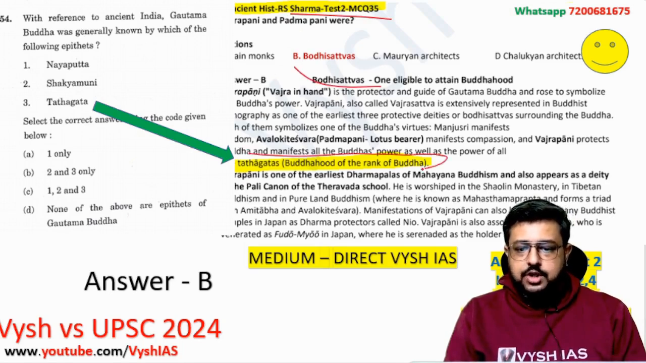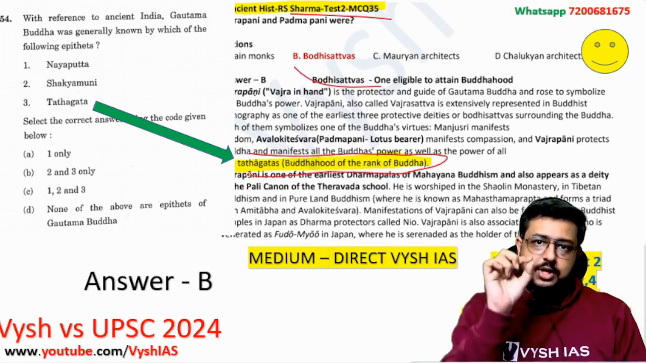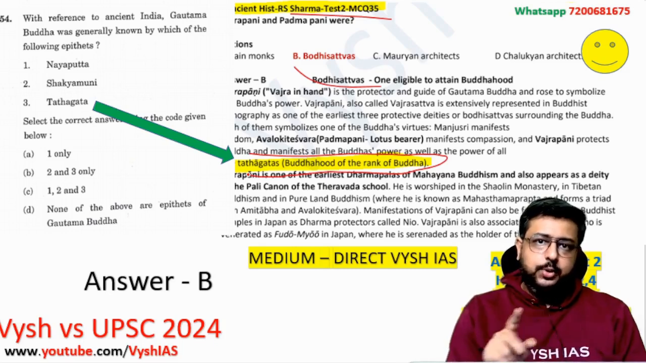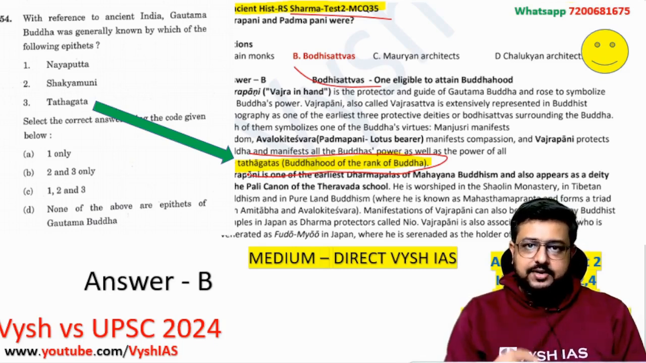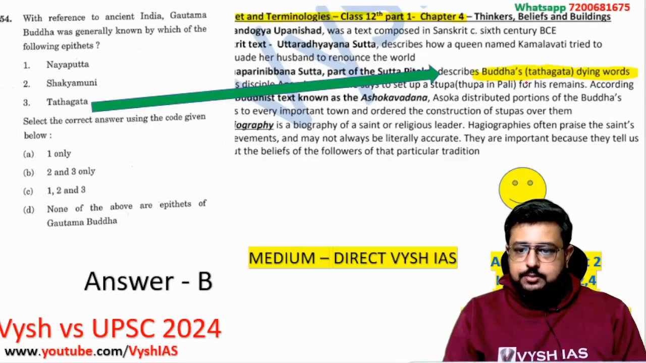Here Tathagatas, Buddhahood of the rank of Buddha. This is there in your R.S. Sharma textbook, for which free lectures, all the 27 chapters, full free, I have done 4 years back on our channel, in YouTube itself. Then again, if you see, Tathagata will be again there. See, Buddha, Tathagata, it is there in your class 12th, chapter 4.